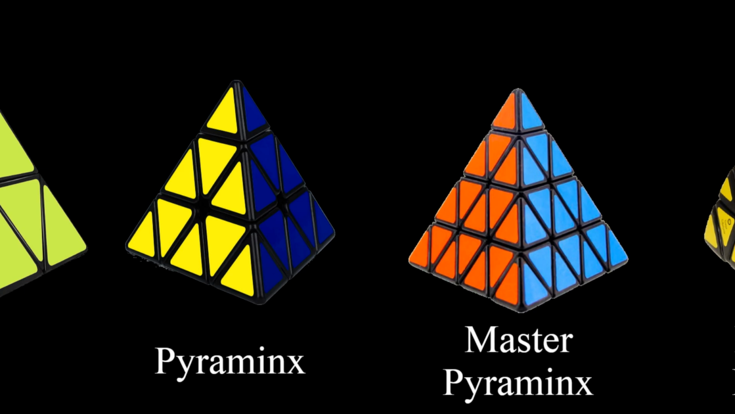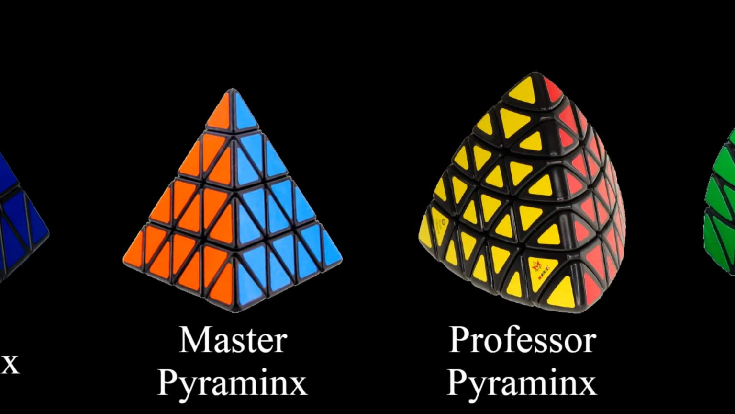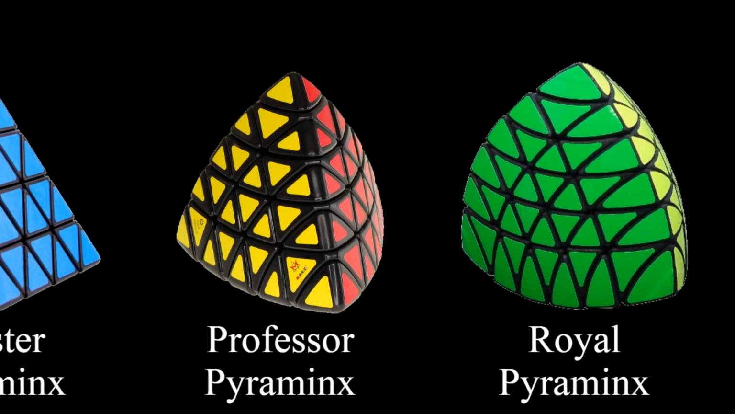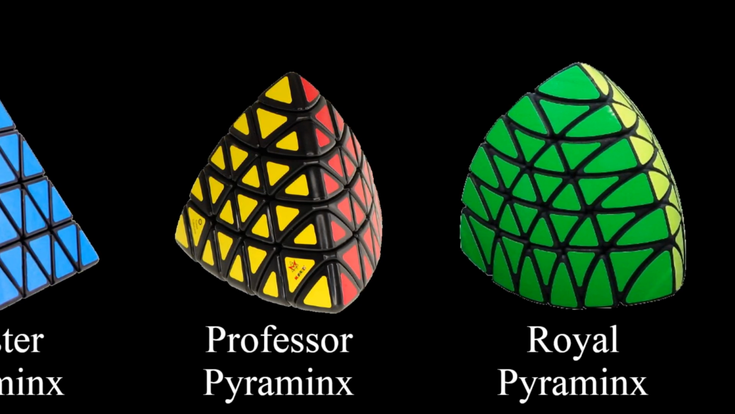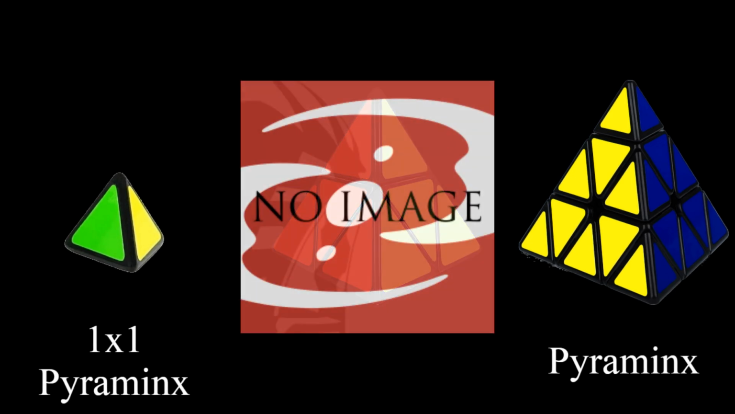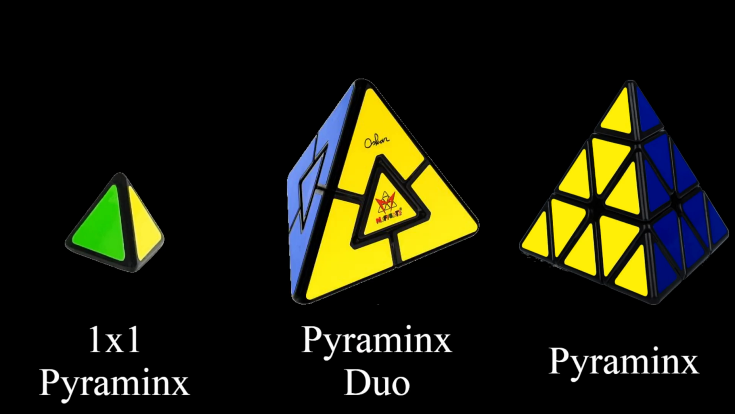Master pyraminx, Professor pyraminx, Royal pyraminx. These are some pretty bad names. What about the smaller ones? 1x1 pyraminx, and then the 2x2 pyraminx just doesn't exist as far as I know. The closest thing that we have is the pyraminx duo, which is, something.